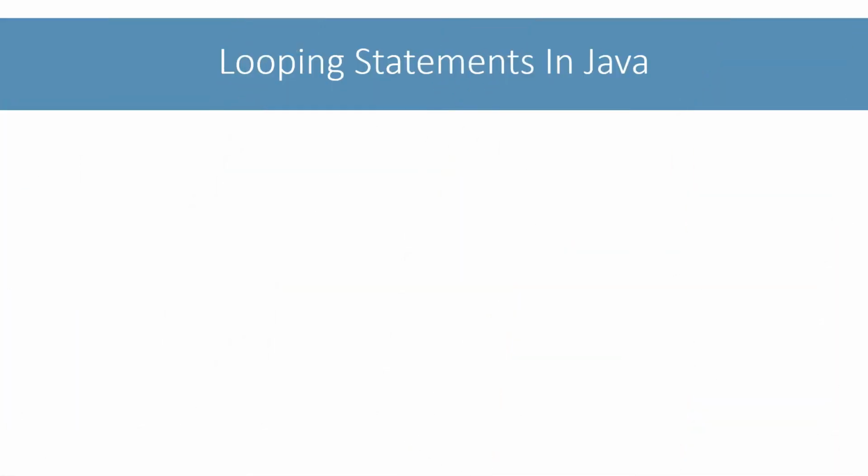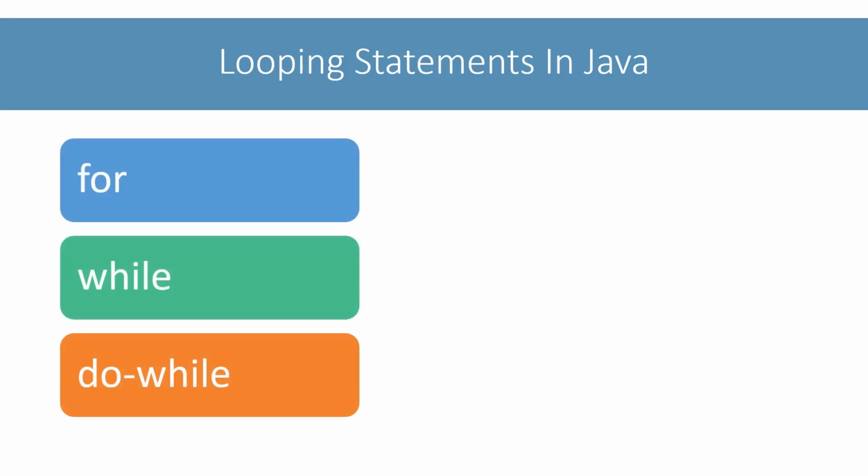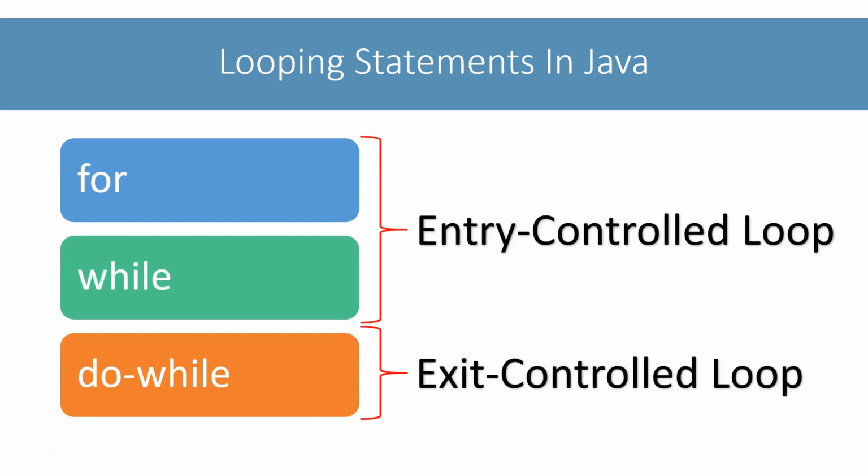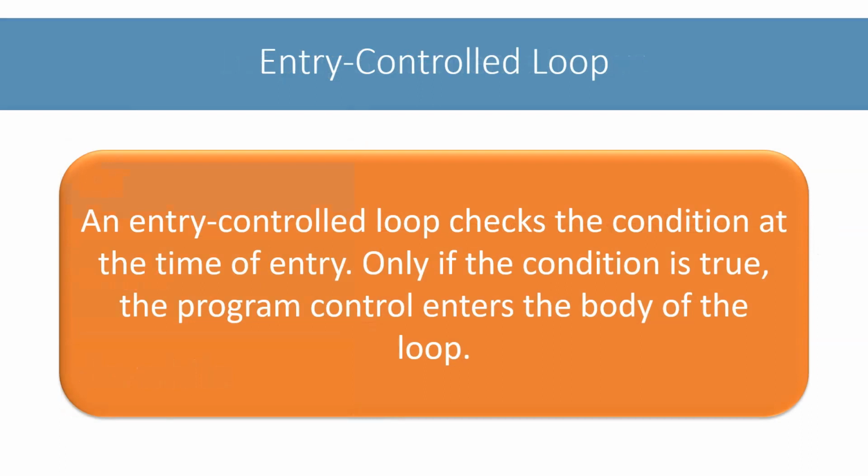Java provides 3 looping statements: for, while and do while. These 3 loops are grouped into 2 categories: entry controlled loops and exit controlled loops. An entry controlled loop checks the condition at the time of entry. Only if the condition is true, the program control enters the body of the loop. For and while are entry controlled loops.